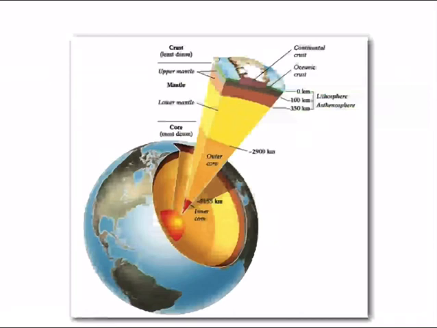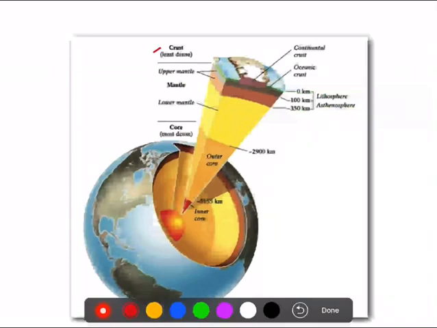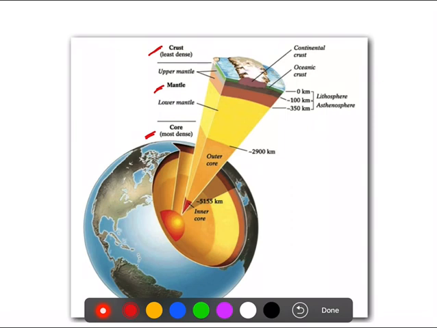Similarly, you see density also ascending: the crust has the least density, the mantle has intermediate density, and the most dense of the three is the core.